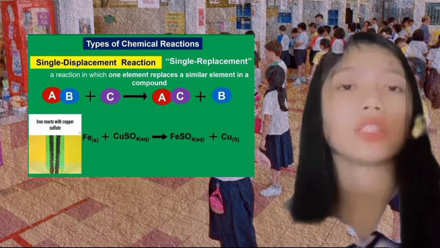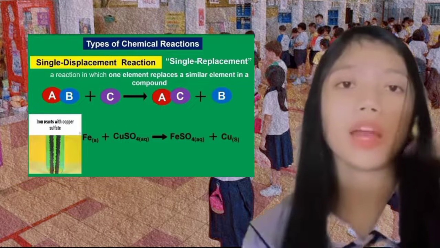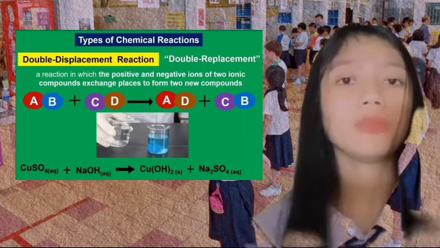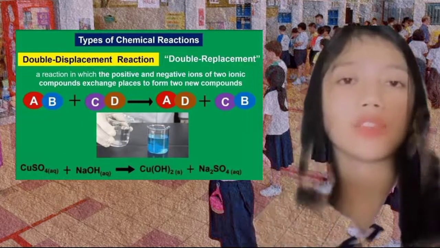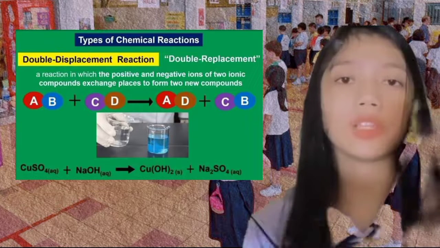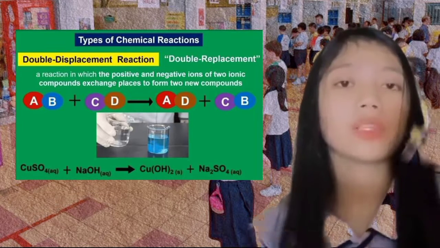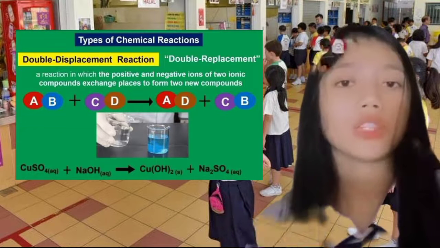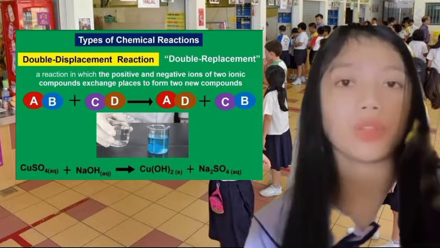In this reaction, iron is a highly reactive metal replacing copper and forming iron sulfate and copper. Next is double displacement reaction, in which the positive and negative ions of two ionic compounds exchange places to form two new compounds. Below is the general form of this reaction. This reaction generally occurs between substances in aqueous solution.